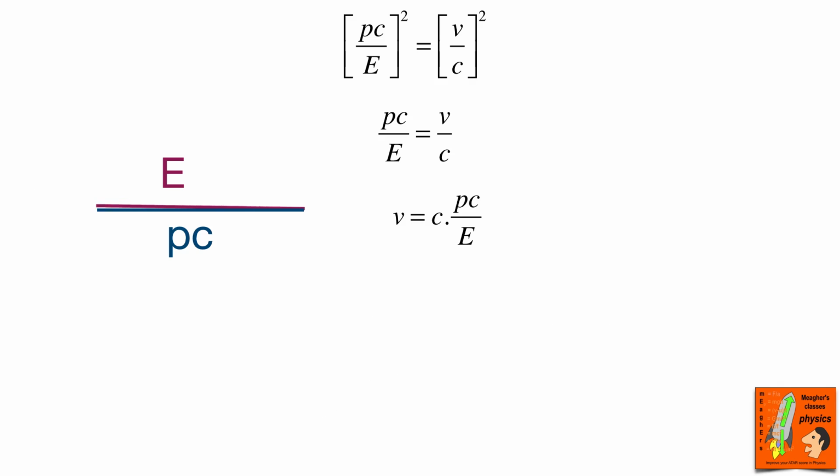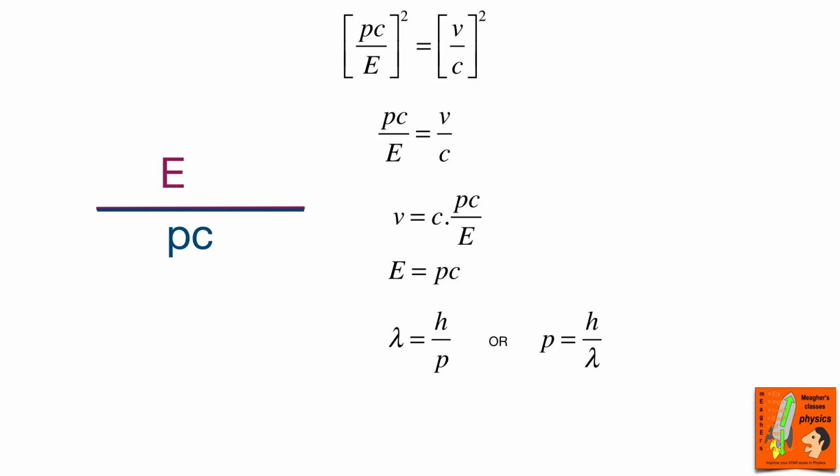Now let's consider things that have no mass. If it's got no mass, E would equal pc, and we're looking at a photon. Now, de Broglie had the de Broglie wavelength. It was stated as Planck's constant on p, or we can rearrange that and say the momentum is Planck's constant on lambda, the wavelength.